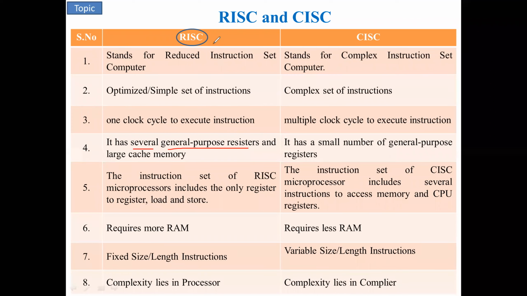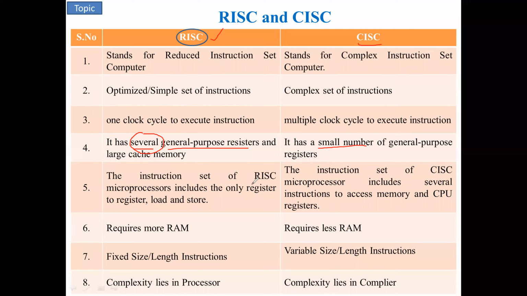A RISC type has more general purpose registers inside the IC, whereas a CISC type has a very small number of general purpose registers, for example A, B, C. You will learn this in the architecture of 8051. That will be the next topic, so you will learn it in the next class, for sure.